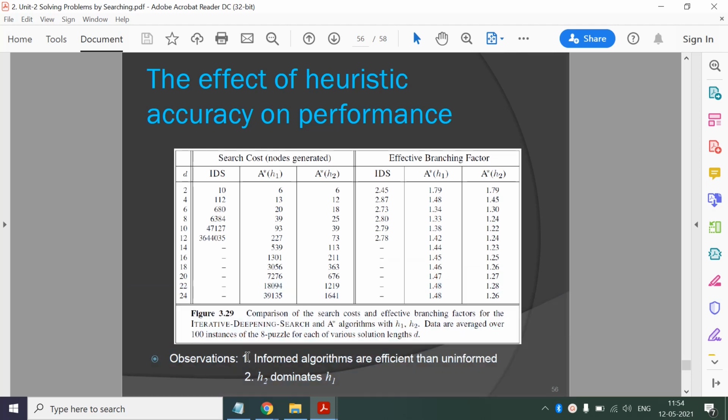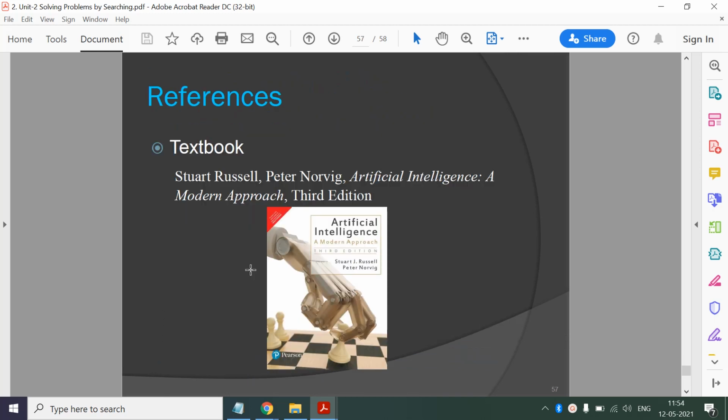So informed algorithms are efficient. And one thing is again observable here: informed search algorithms are more efficient than uninformed search techniques, but provided the heuristic is of good quality.